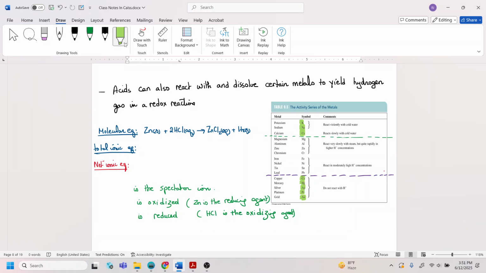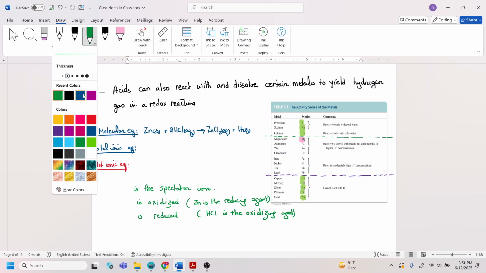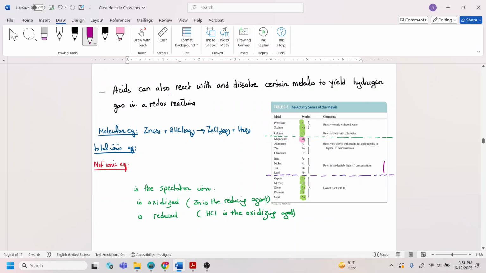The metals that react with acids include magnesium. Magnesium reacts vigorously with acid. If you look at this table, as we go up, the reactivity is going to increase. So I'm expecting magnesium to react vigorously with the acid, for example an HCl solution. Aluminum is also going to react vigorously. Zinc is kind of moderate. Chromium is moderate. Iron is also a moderate reaction. And again, copper has no reaction at all.